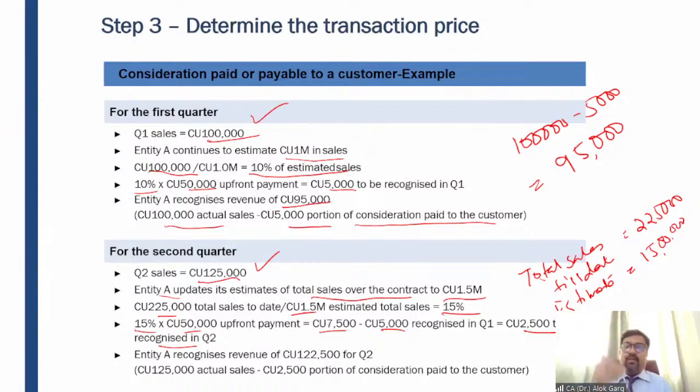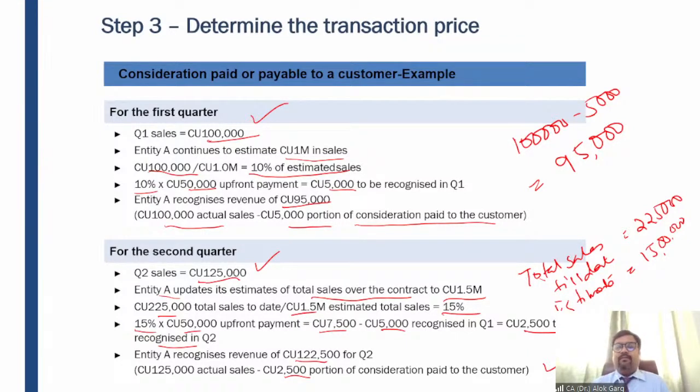You have to see it on a life-till-date basis. So entity A will recognize revenue of 1,22,500 for the second quarter, which is 1,25,000 minus 2,500 portion of consideration paid to the customer. I hope it is clear to everyone, guys.